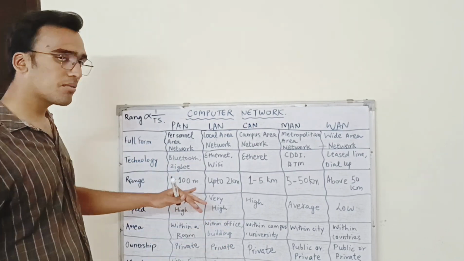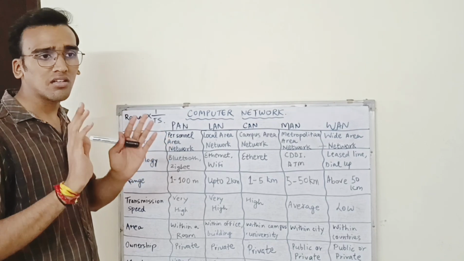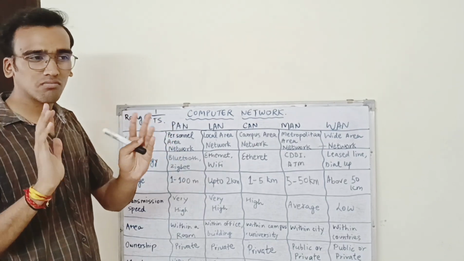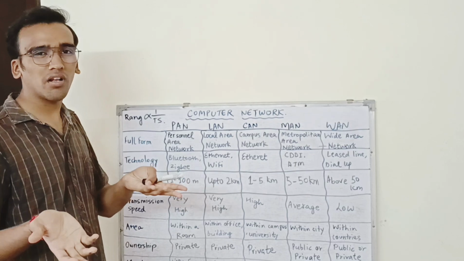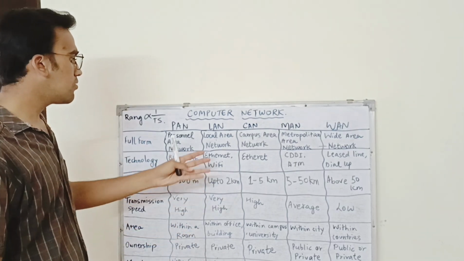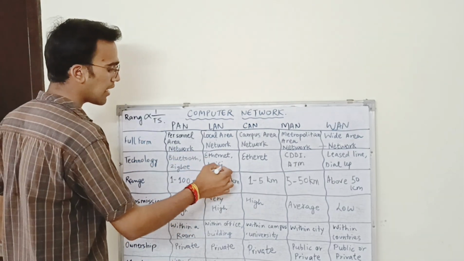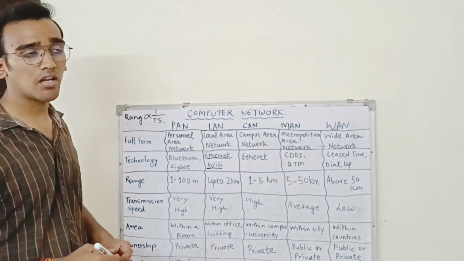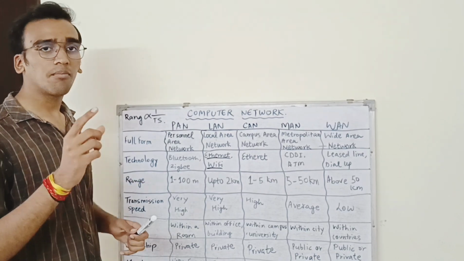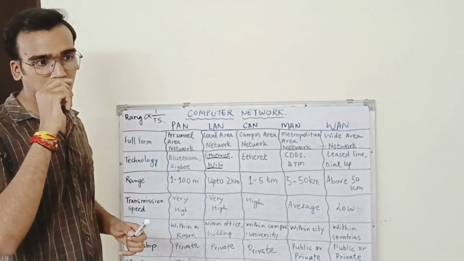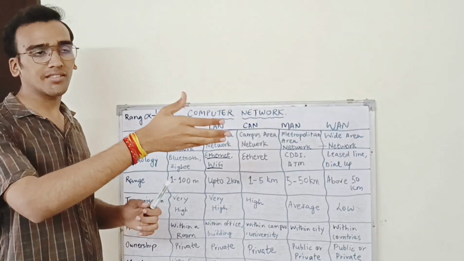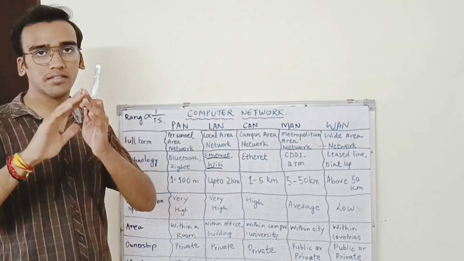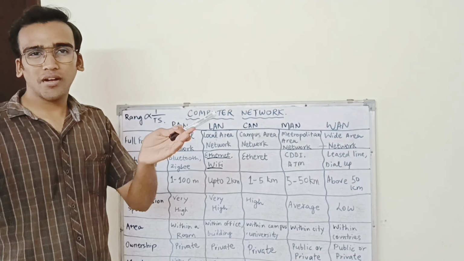The transmission speed is also high because the range is small. We use Ethernet and Wi-Fi in the computer network in offices, for example from a boss's cabin to an employee's cabin.